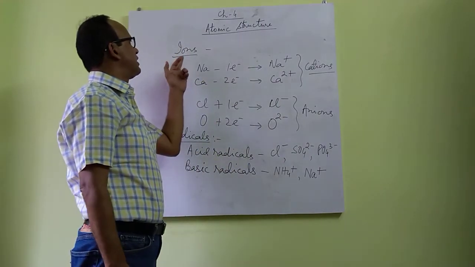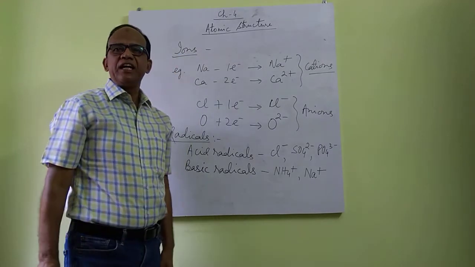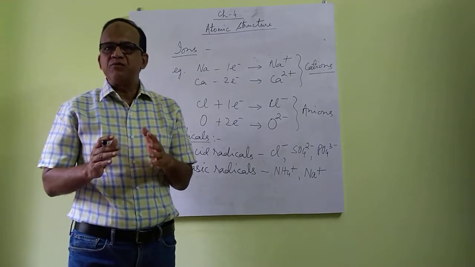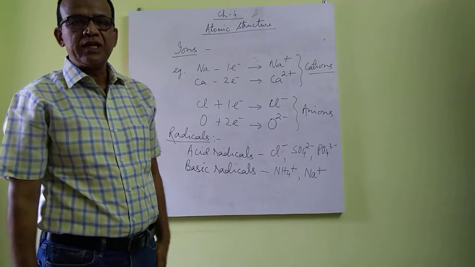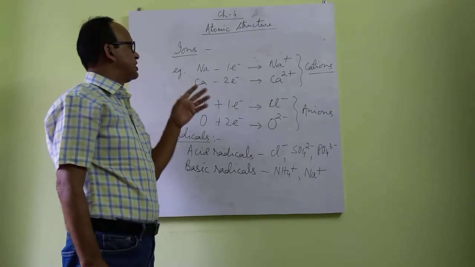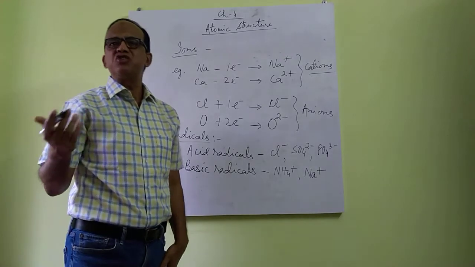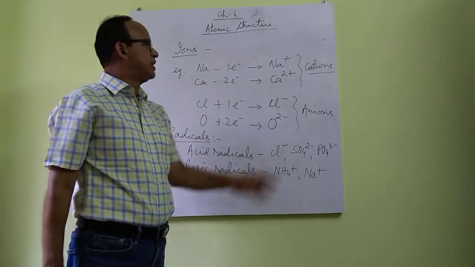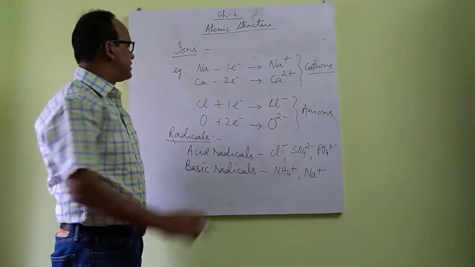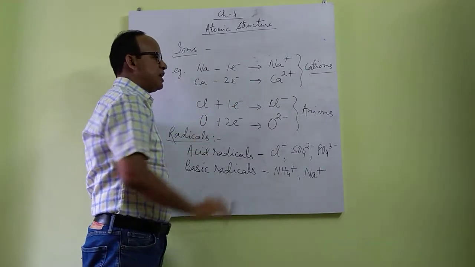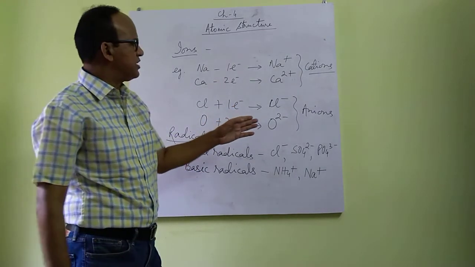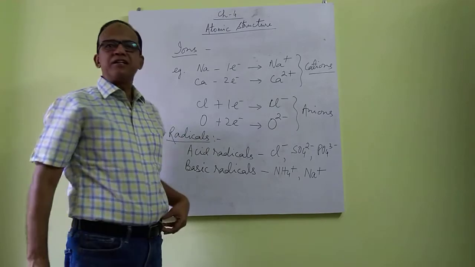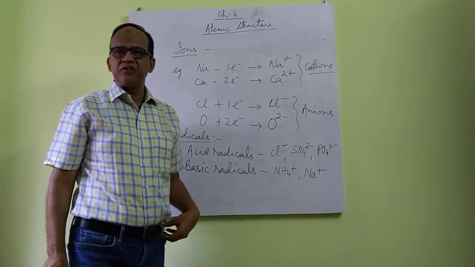Today we will discuss about ions. Ions are electrically charged atoms. These are formed when atoms lose or gain electrons. Metals like sodium, calcium, magnesium, aluminum have the tendency to lose electrons and form positively charged ions called cations. And non-metals have the tendency to gain electrons and form negatively charged ions called anions. These ions are formed when atoms lose or gain electrons.